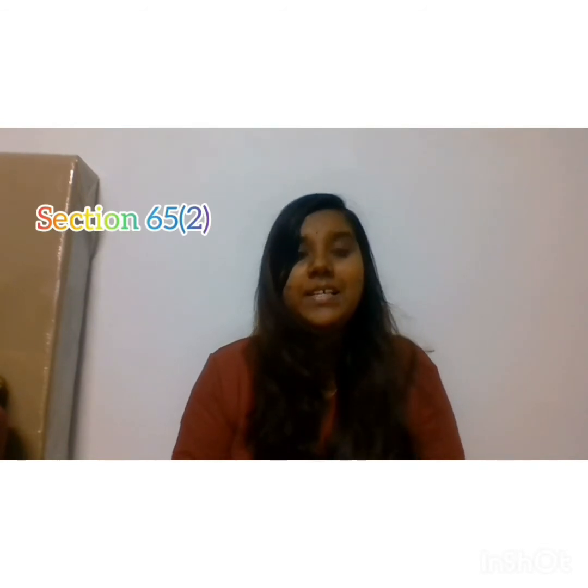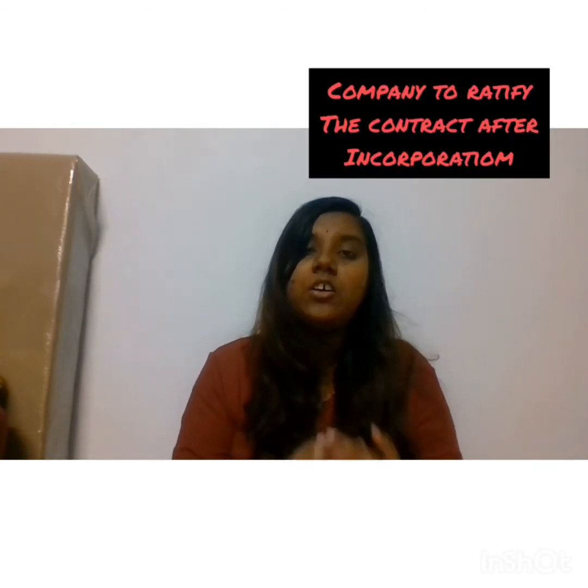Section 65 clause 2 permits the company to ratify the contract after its incorporation. If the company does ratify the contract, the company should be bound by the contract or transaction as if the company had been in existence at the date of the contract or transaction and had been a party to the contract or transaction.